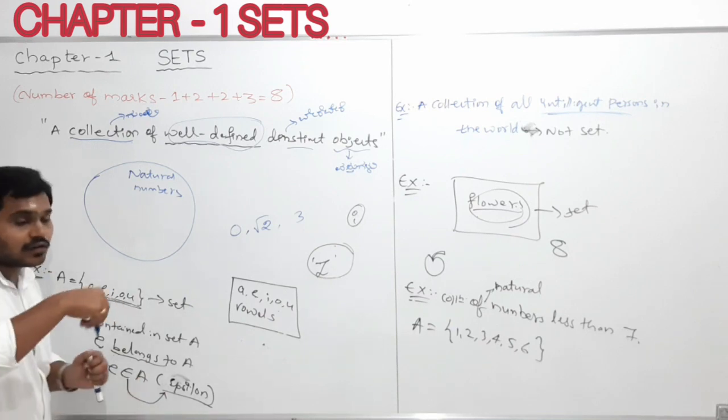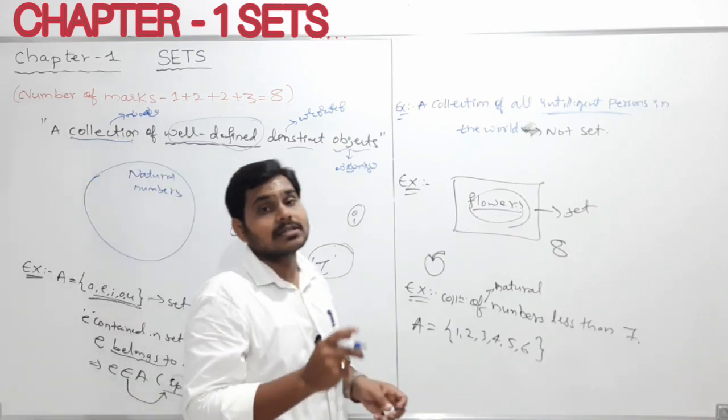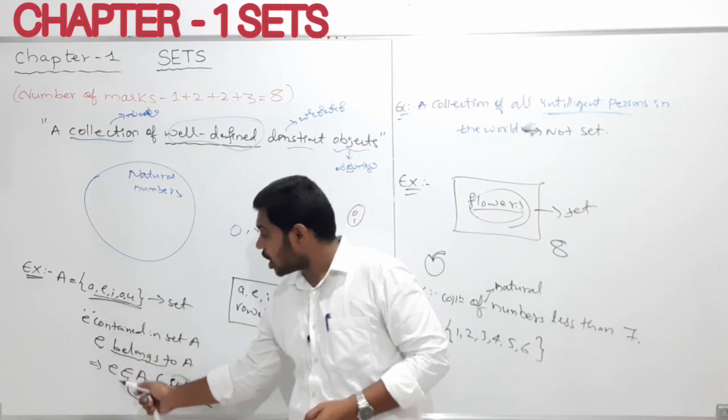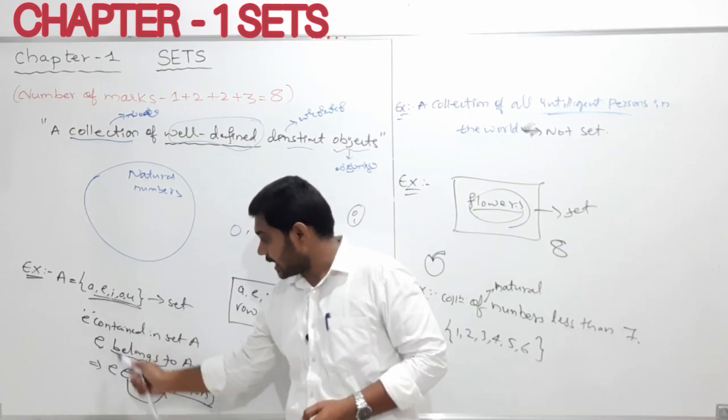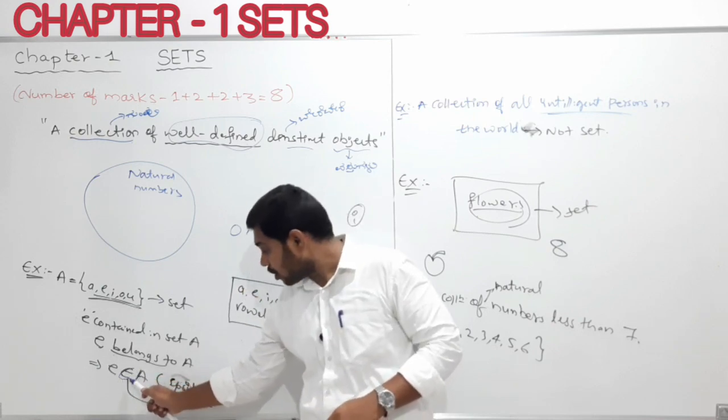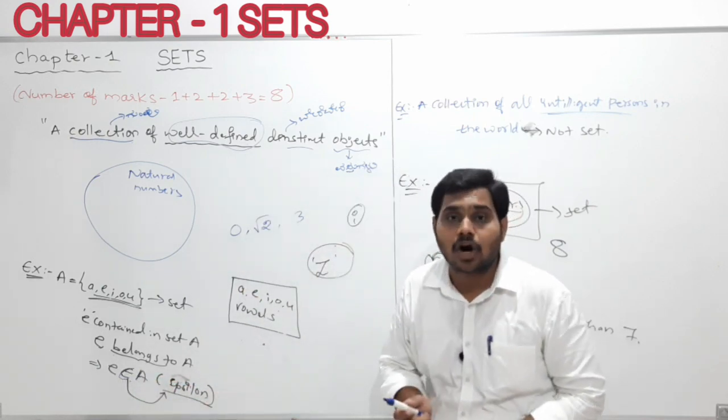This is derived from the Greek letter. Epsilon means E is contained in the set, or E belongs to set A. In symbolic form we will write it like this.